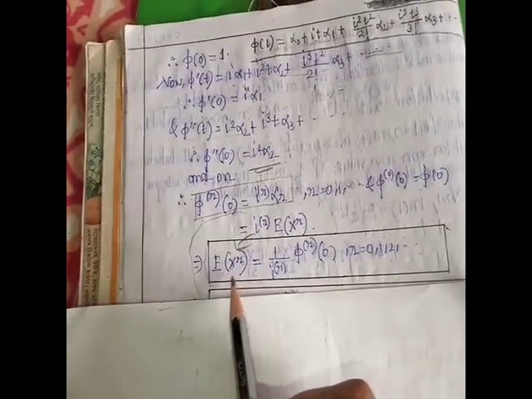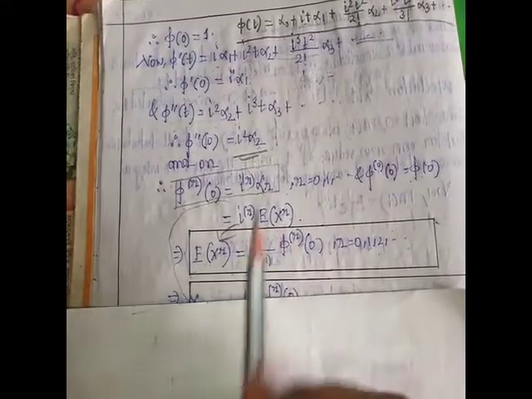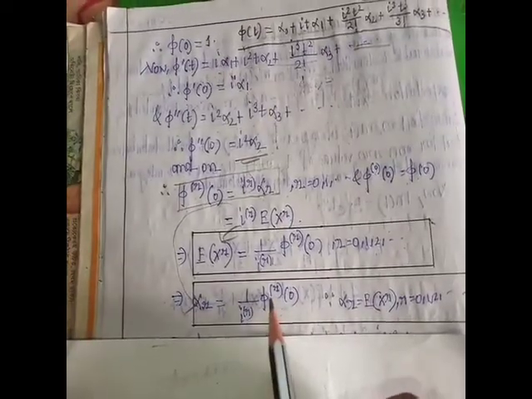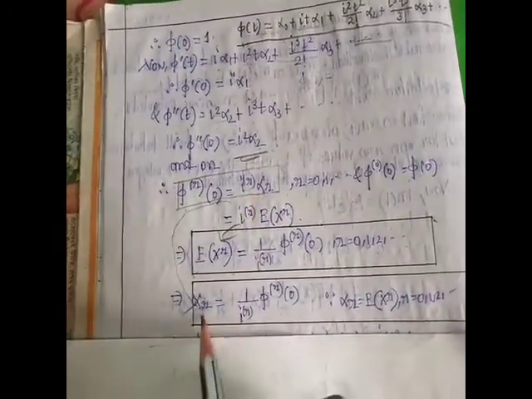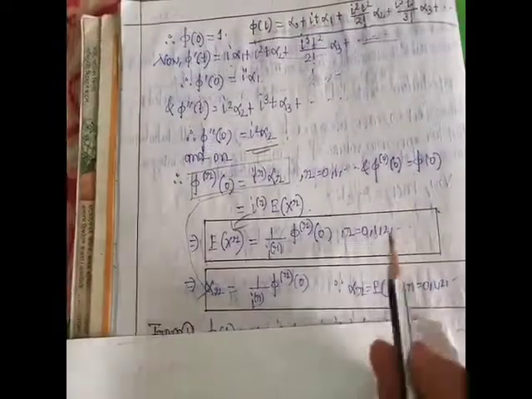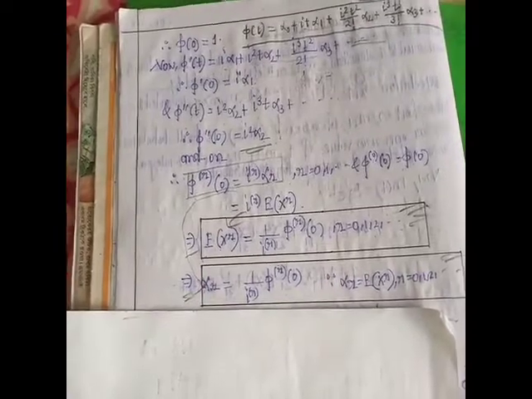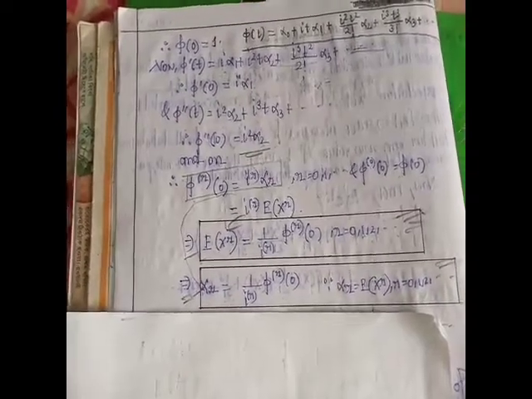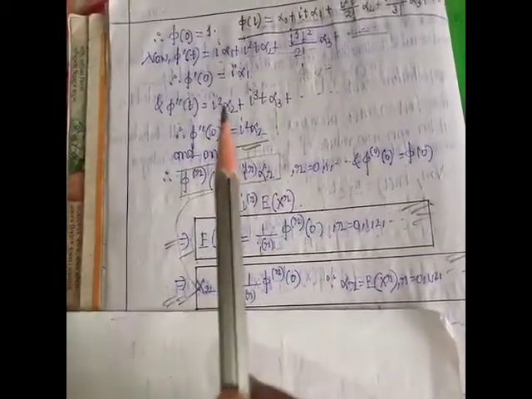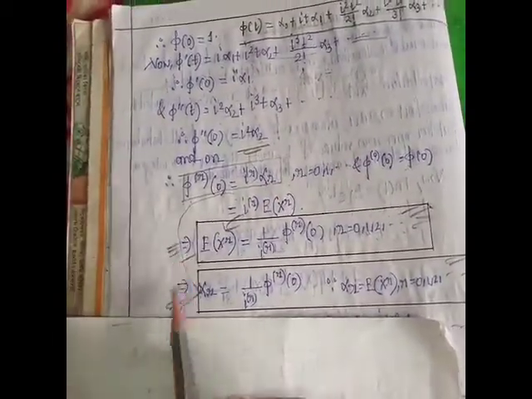We get E(x^r) equal to 1 by i^r φ^r(0), and from this line we get α_r equal to 1 by i^r φ^r(0). These are the two formulas. Please remember these formulas. This is a very, very important result, the relation between characteristic functions and moment about origin.